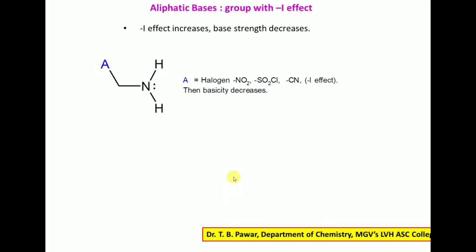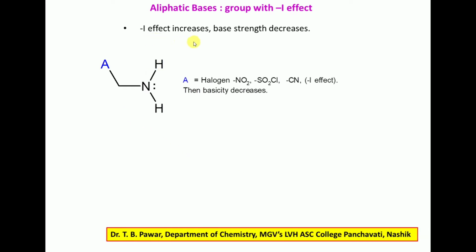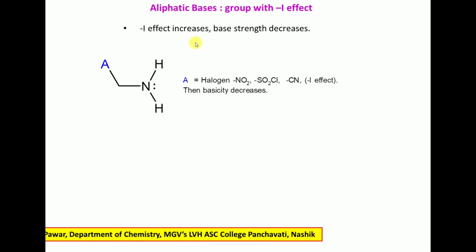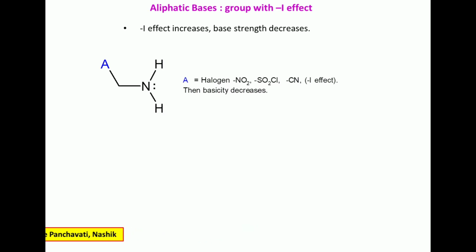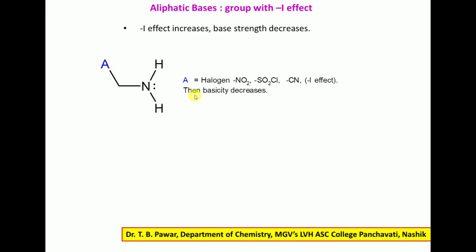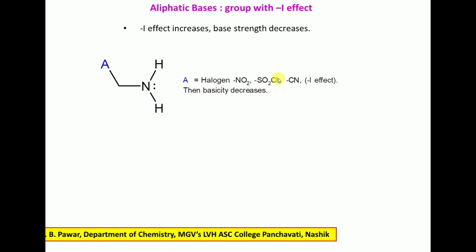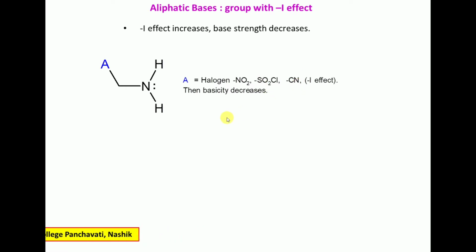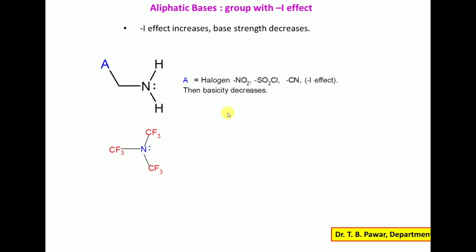Now other aliphatic bases. As in the previous example we have seen, plus I effect increases base strength, and minus I effect, exactly the opposite, decreases base strength. Here if A is an electron withdrawing group like NO2 group, SO2Cl group, cyano group, then the base strength decreases because they have a minus I effect.